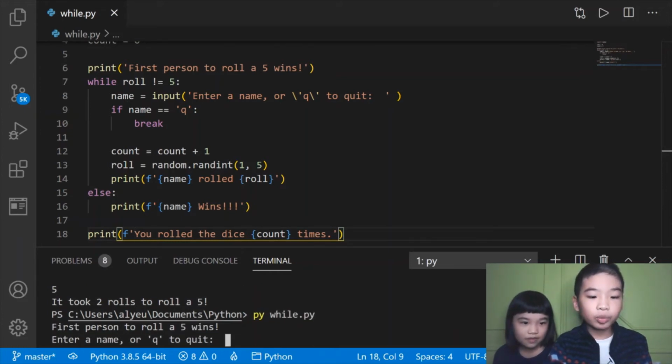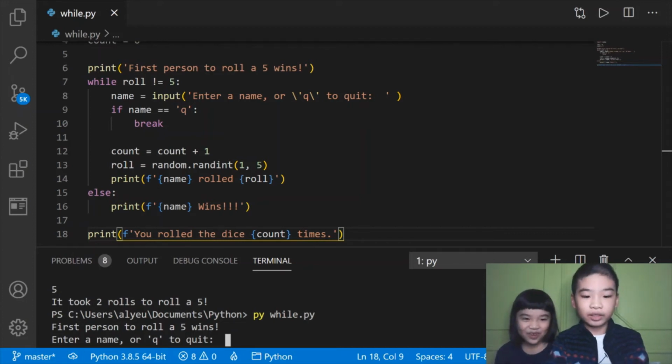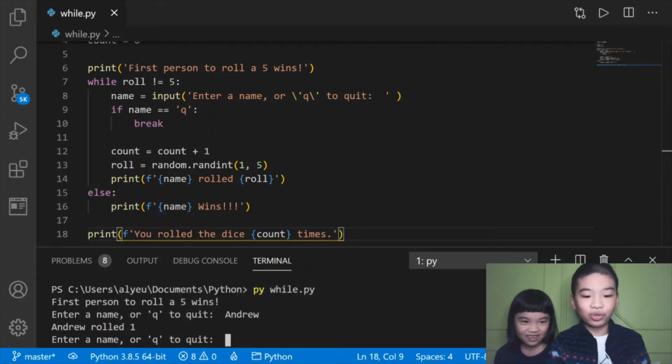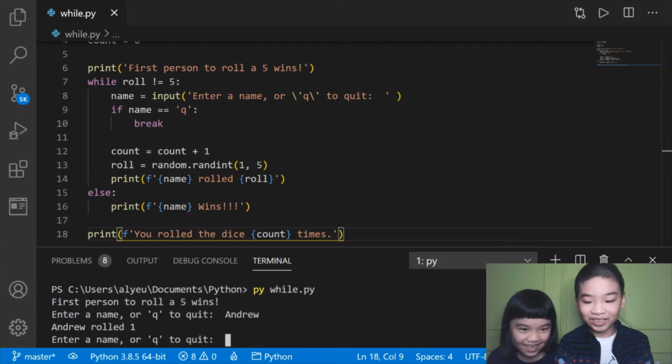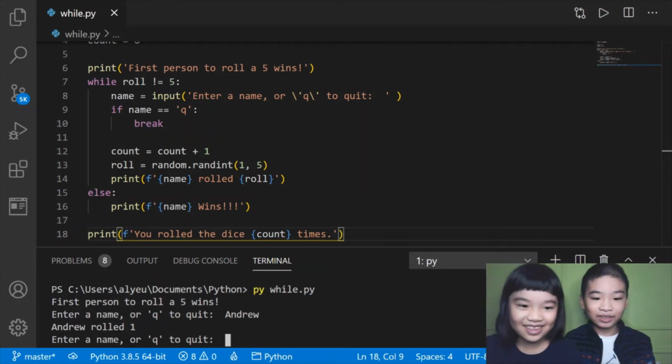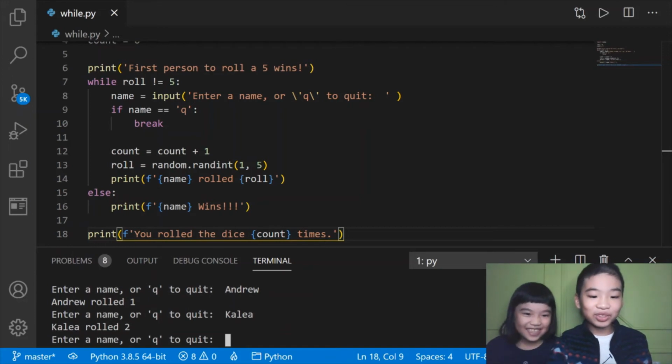So first person to roll 5 wins. That's the instruction. Enter a name or Q to quit. Okay, Andrew first. Yay, Andrew. Enter. Andrew rolled 1. Okay, your turn. Type Kalia. Kalia rolled a 2. Enter a name or Q to quit.